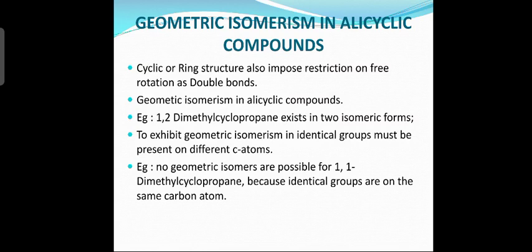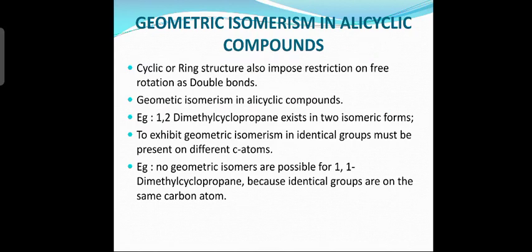Now, what do you mean by alicyclic compounds? Alicyclic compounds are nothing but ring compounds, having a closed structure. Or in other words, they are the cyclic compounds. Here also, in these compounds, free rotation is restricted, just like double bonds.